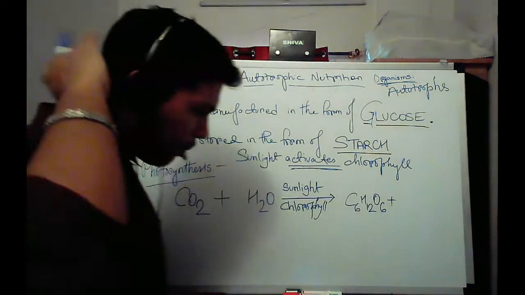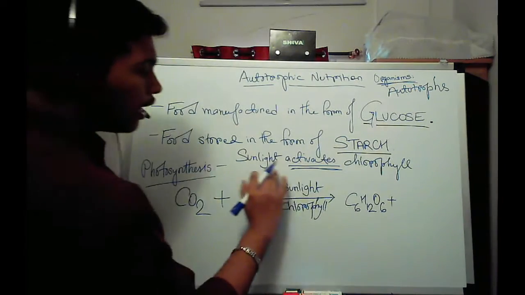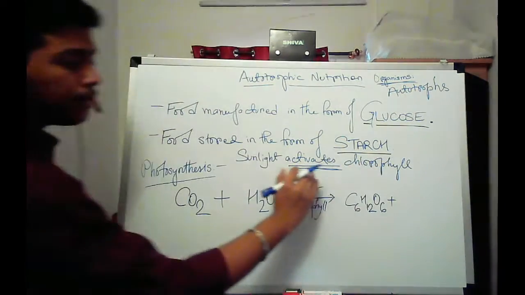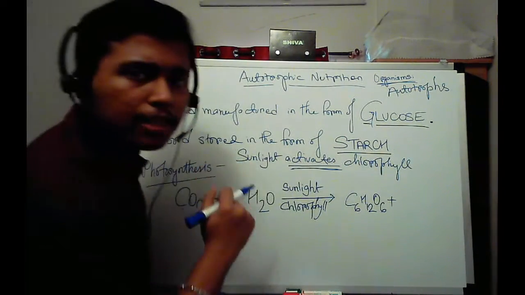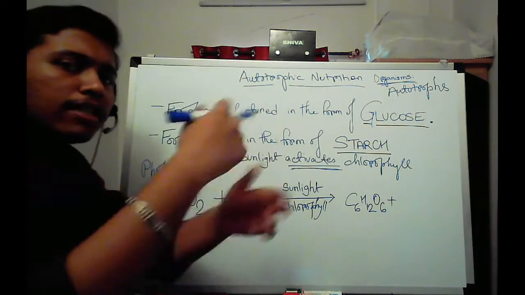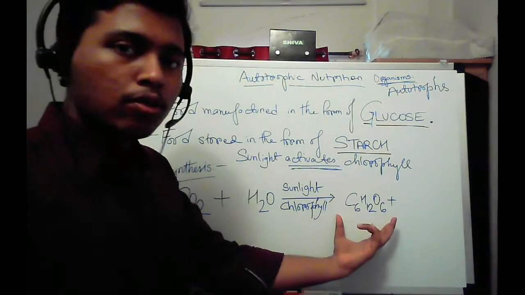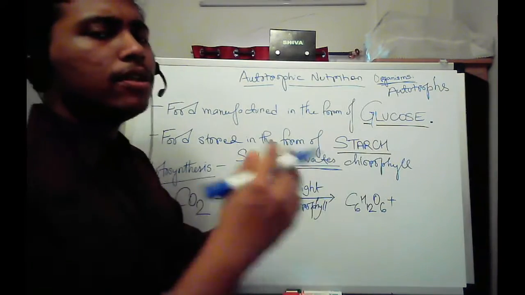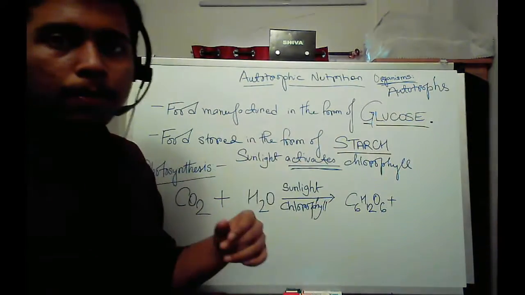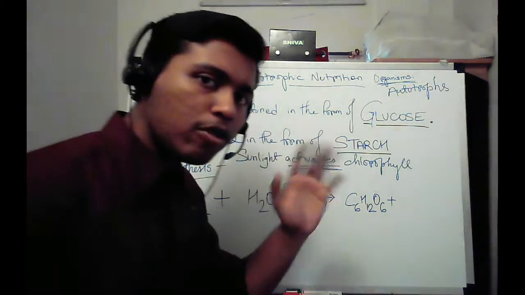It's our common sense that is telling us chlorophyll in the absence of sunlight will get deactivated. If chlorophyll is deactivated, then the plant won't be releasing glucose. Plant won't be making its own food. Clear?